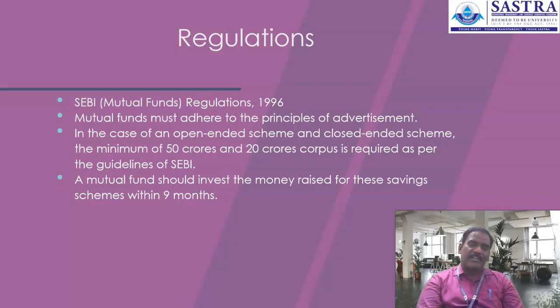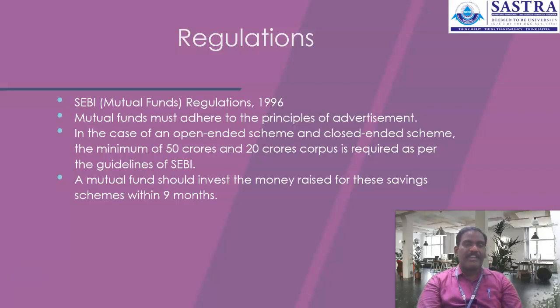Whereas the corpus to be collected by closed-ended schemes should be at least 20 crores. The minimum corpus, the minimum investment, is required for floating such schemes in the market. These are the guidelines given by the Securities Exchange Board of India.